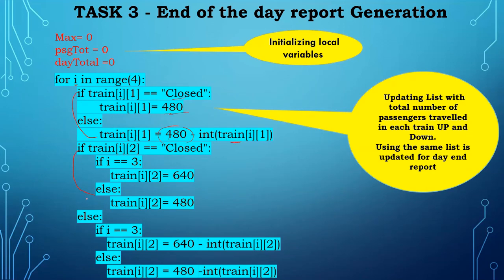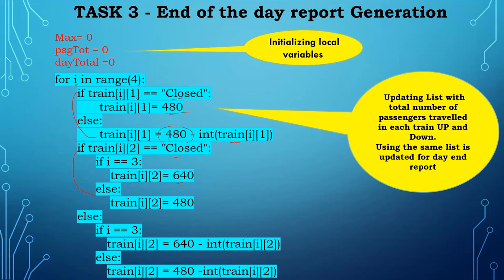But if the 4th train also displays closed, I have to update it with 640. If i equals 3 and closed is there, it is 640, otherwise 480. Other than that, everything else is the same.